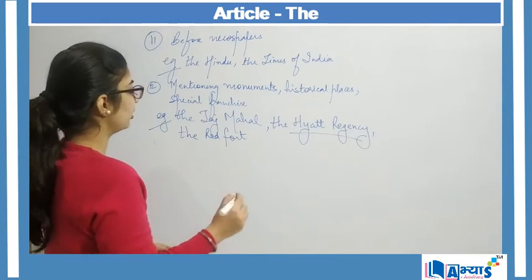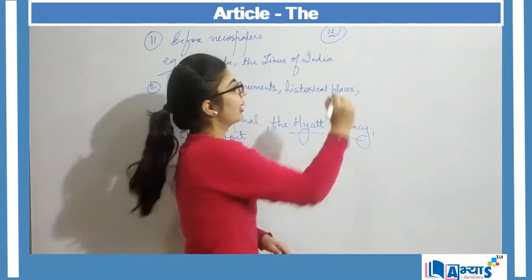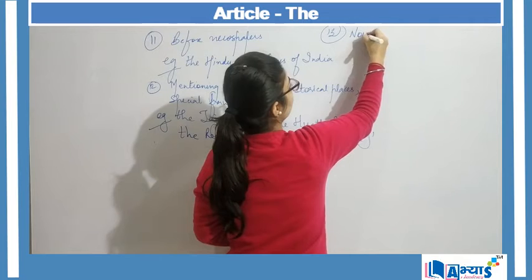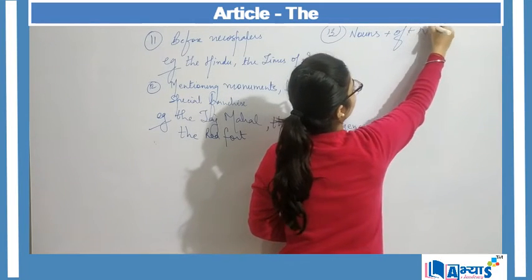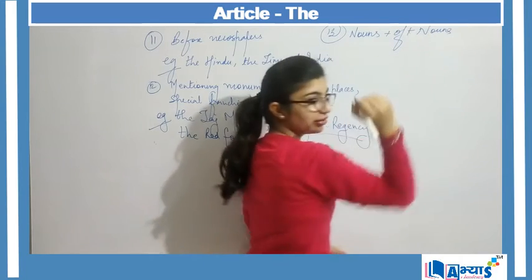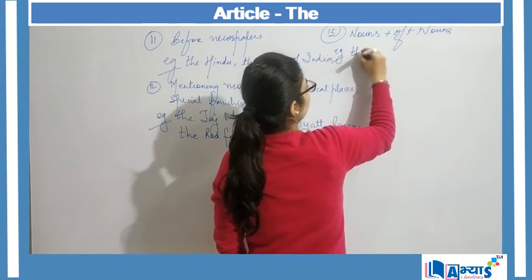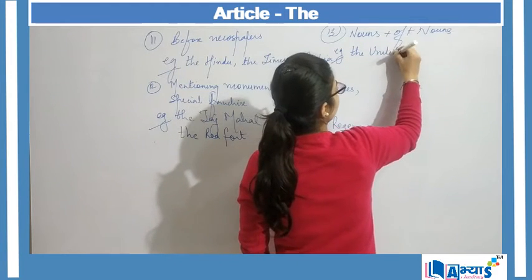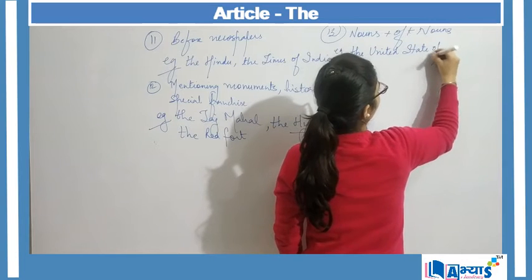Then another area where the can be used is for nouns followed by of followed by nouns, right? Example can be the United States of America.